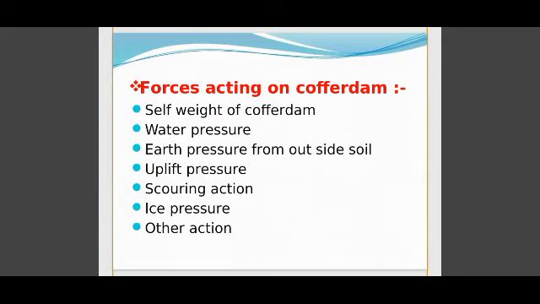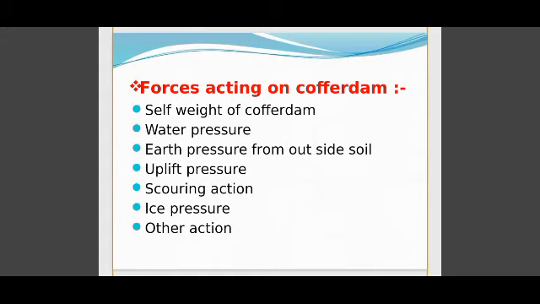There are different types of forces acting on a cofferdam. Cofferdams are designed to exclude both surface water and groundwater from the excavation area. The loads include hydrostatic force of the water, and dynamic force due to the current and waves. The cofferdam involves the interaction of the structure, soil and water. The forces acting on the cofferdam are the self-weight of the cofferdam, next, water pressure, then earth pressure from the outside soil.